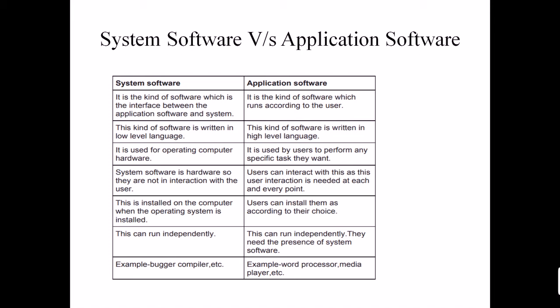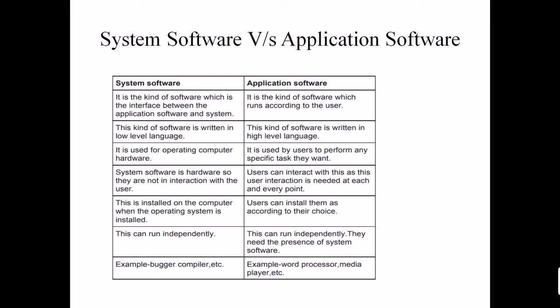Now, system software can run independently. It means there are no commands given by the user on how to run it. Application software can also run independently, but there needs to be a presence of system software. It means without system software, your application program doesn't work.